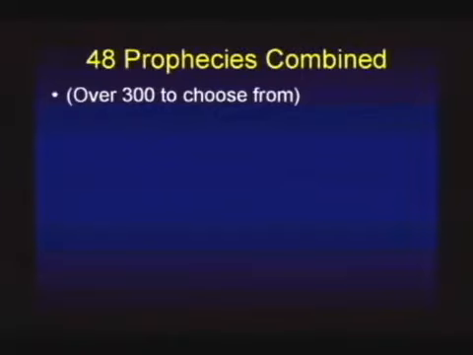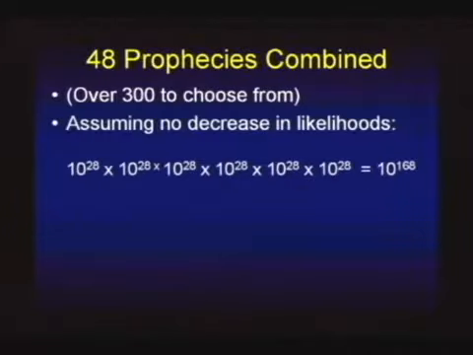Well, let's do it one more time, but instead of doubling, just to save time, let's triple it. We went from 8 to 16. Let's take 3 times 16, 48. We're going to take 48 prophecies. We have over 300 to choose from, so I haven't even scratched the surface here yet. And again, I'm going to indulge in this fiction that there's no decrease in likelihoods.